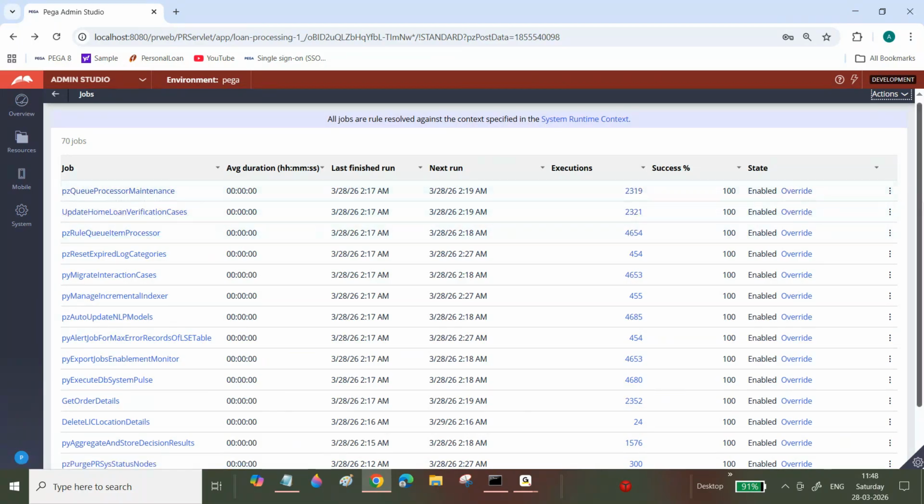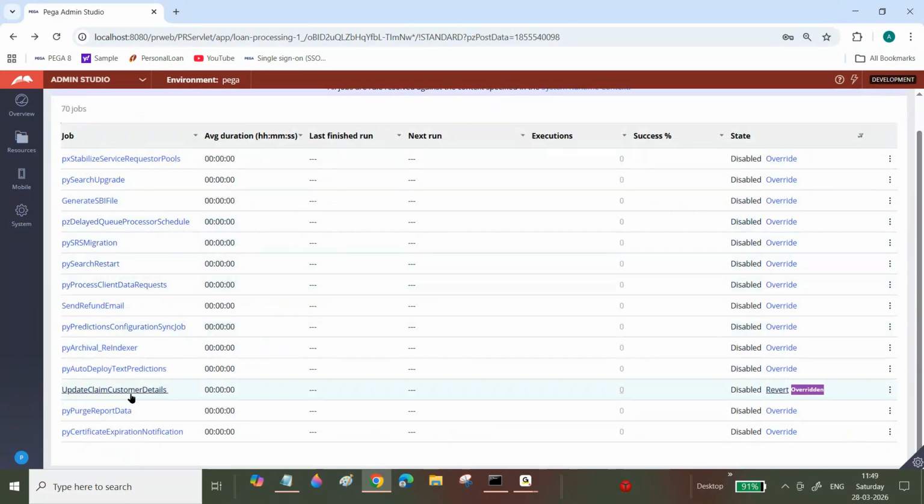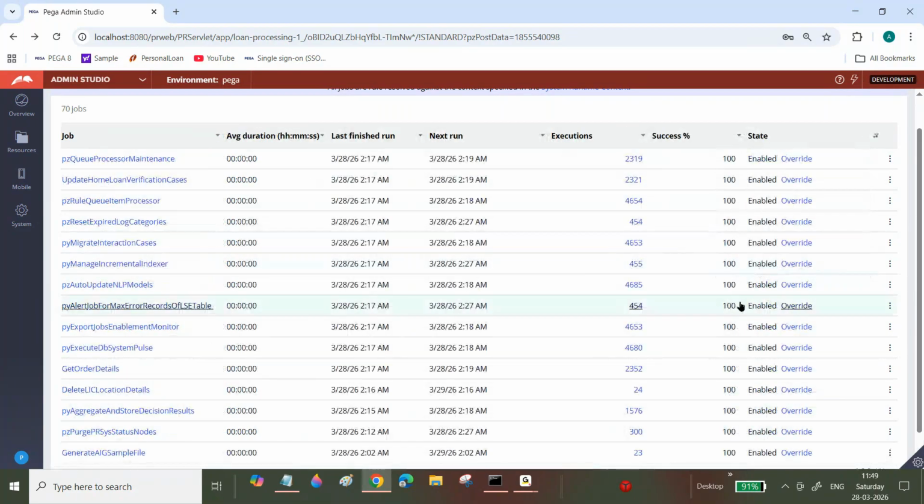Here, for example, I will click this one, disabled. You can see a few of the job schedulers I disabled. Disabled means this job scheduler is not running. Now again, I'm going to click on some different one, enabled. We can create it, and then we can stop it or start it.